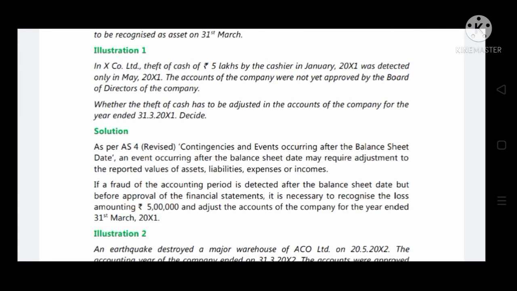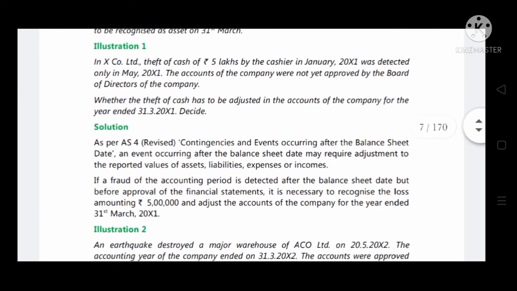The accounts of a company were not yet approved by the board of directors of the company. Whether the theft of cash has to be adjusted in the accounts of the company for the year ended 31st March 2011, decide. So let's see the solution that they have given.